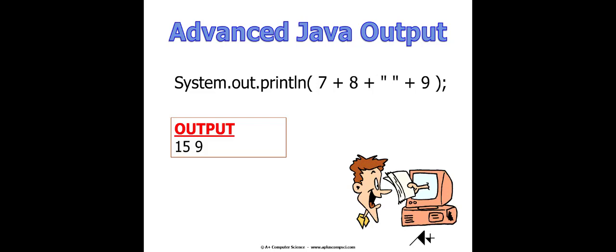Here we have a little bit of a different example. The 7 plus 8 happens before the string literal, so it actually does the math with the 7 and the 8 and gets 15, and then it tacks on the space and then it tacks on the 9. So not really something that's extremely useful, but something that you may encounter that you just need to be aware of in terms of how that works.